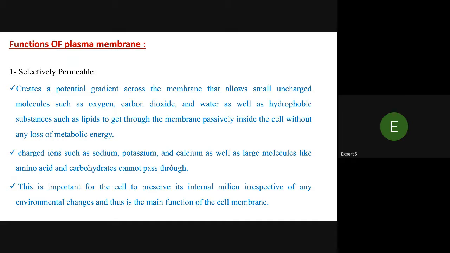Charged ions such as sodium, potassium, and calcium, as well as molecules like amino acids and carbohydrates, cannot pass through. This is important for the cell to preserve its internal milieu irrespective of any environmental changes, and thus it is the main function of the cell membrane.